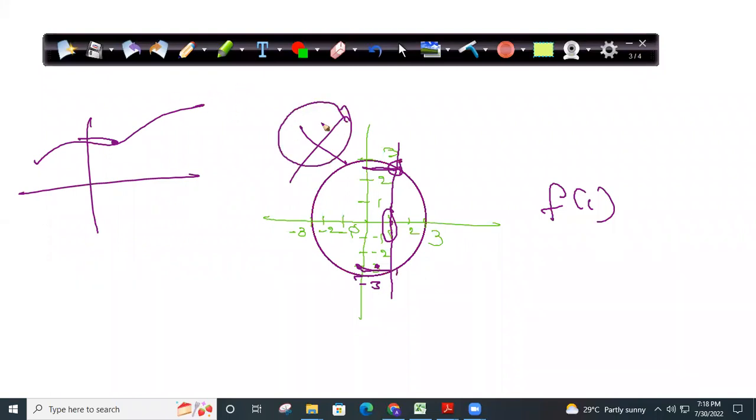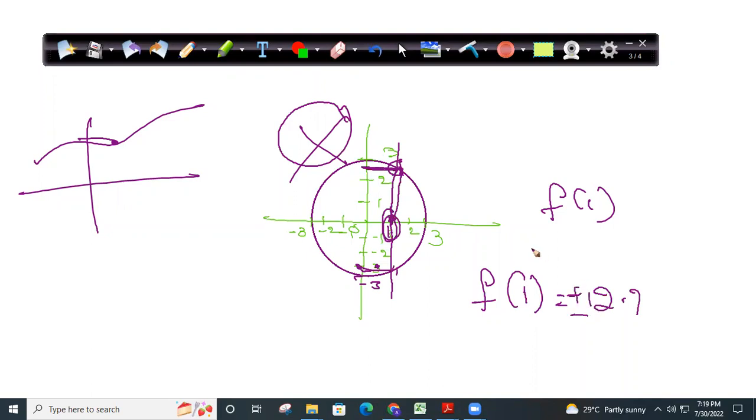Why is this not a function? Because you are giving an input, and these y values are the output. So when the input is 1, what are my outputs? What is f of 1 in this case? I'm asking you one simple question. I gave you this graph, and if I ask f of 1, if you say 2.7, you are wrong. Why? It can be plus or minus 2.7.